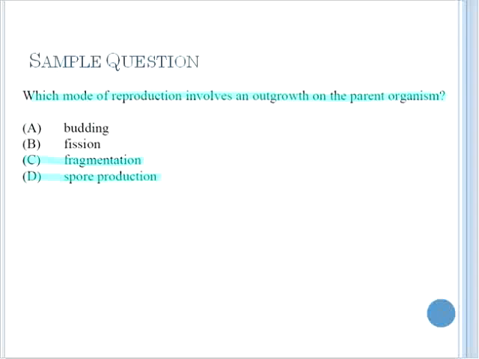Fragmentation is when a section of an organism breaks off, a plant cutting or slip, by way of example. Fission commonly occurs in bacteria. It is really mitosis. The correct answer is A, budding. Budding, as occurs in yeast and hydra, is a mode of asexual reproduction that involves an outgrowth on the parent organism.